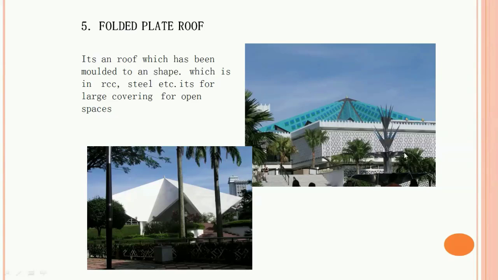A shell roof may be considered as a curved roof in which the thickness is small as compared to the other dimensions. In this type of roof, a lot of the load is transferred by membrane compression instead of bending. Concrete has good resistance to membrane compression rather than bending. This type of roof may be built to cover large areas free from columns. Caves have a natural shell roof, and examples can be seen in places of worship built in India, Europe and Islamic countries.